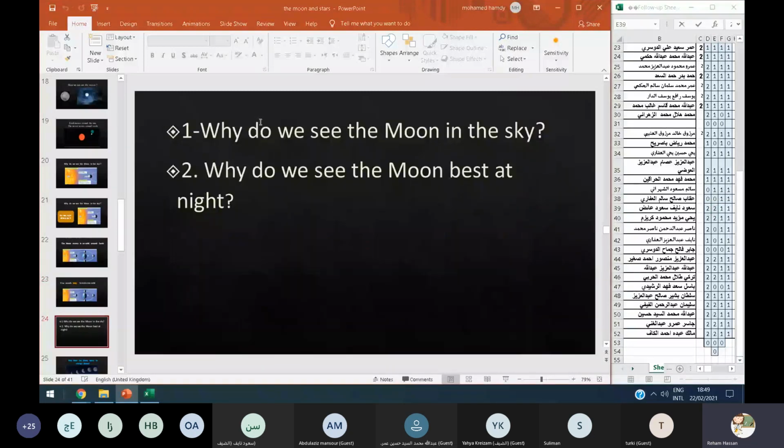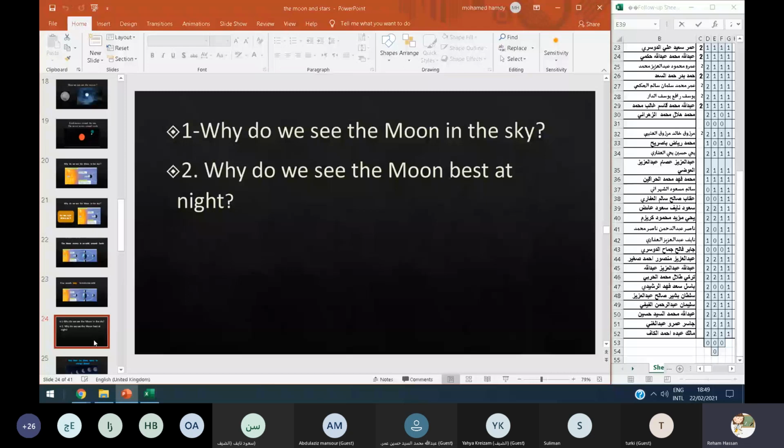So now, when I ask you, how do we see the moon in the sky? Because the sun shines on the moon. And why do we see the moon best at night? Because at night, the sun also shines on the moon, and there is no other sunlight, okay?